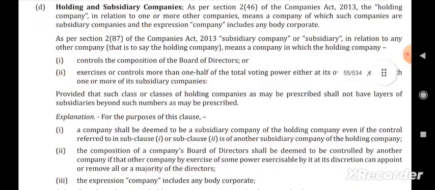So what is a holding and subsidiary company here? A subsidiary company is under section 2 clause 87. Before that, holding company is under section 2 clause 47. A holding company in relation to one or more other companies means a company of which these companies are subsidiary companies, and the expression company includes any body corporate. So a subsidiary company is one where the holding company controls the composition of the board of directors of the company.